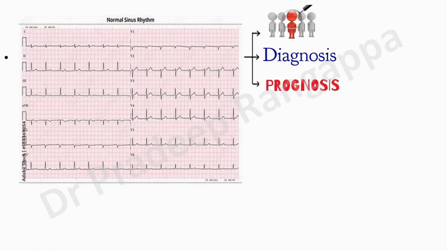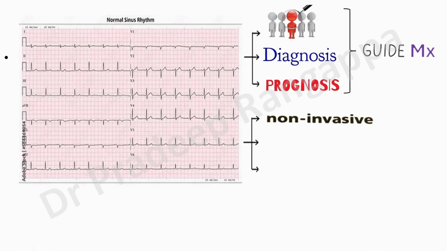So it may help in diagnosis and, most importantly, even prognosis, like in tricyclic overdose. The widened QRS helps us in prognosticating the patients who are at risk of developing tachyarrhythmias. So ECG does give you some insights into establishing diagnosis, screening the patients, prognosticating, and even guiding the management.